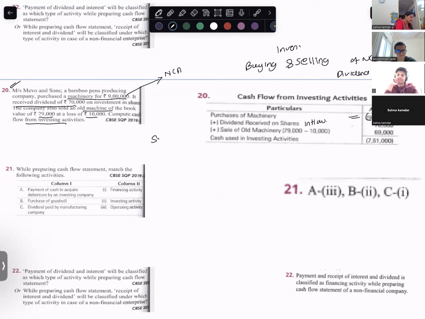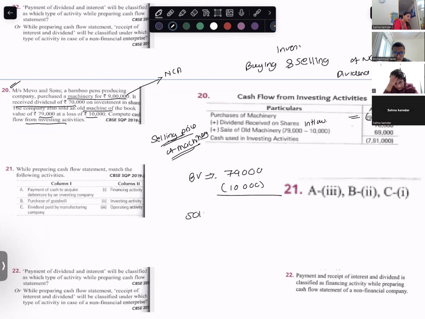Can you tell me the selling price of machinery? Book value 79,000, but I sold it at a loss, which means 10,000 I will deduct. So I sold for 69,000. So, sale of machinery.